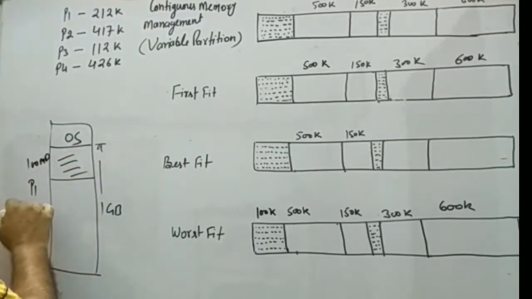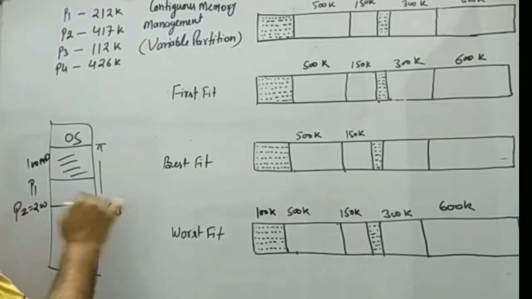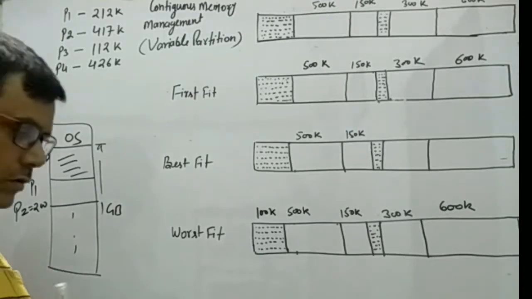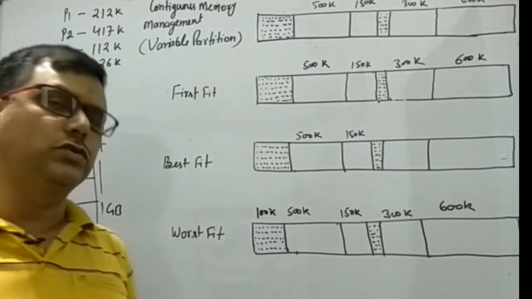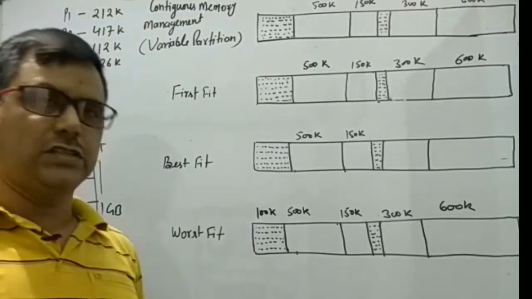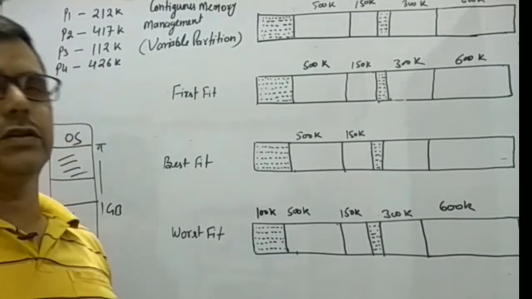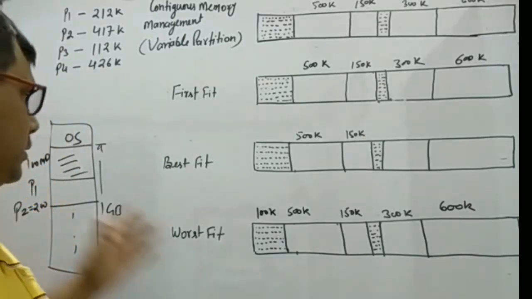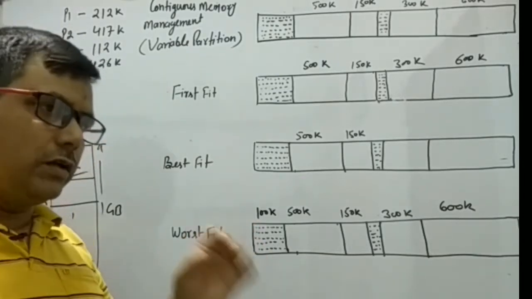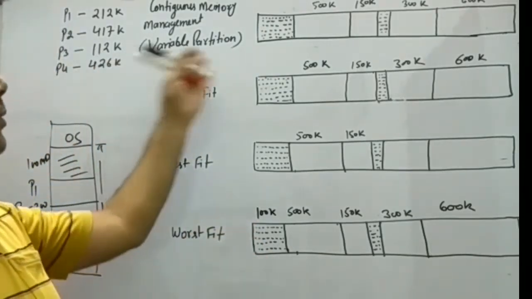Another process P2 of 200 MB comes, then it is allocated, and so on. When a process completes execution or is terminated, its space is deallocated and becomes available for the next processes in memory, and that available space is known as a hole.